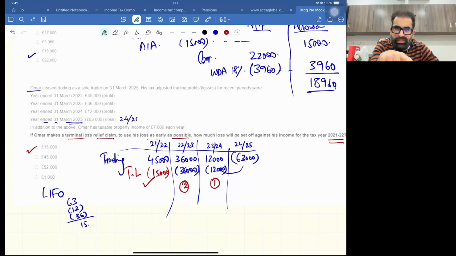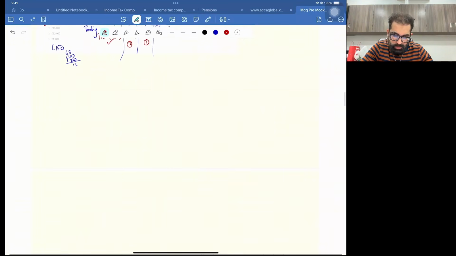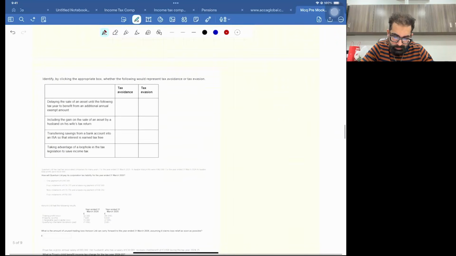Yes, there is property income also given in the question, which is irrelevant. No relevance of property income in this question, because in the requirement they openly told you the terminal loss relief will be used. So for individuals, terminal loss relief can only cancel trading profit of the past 3 fiscal years. Done. Next, let's move to the next question.